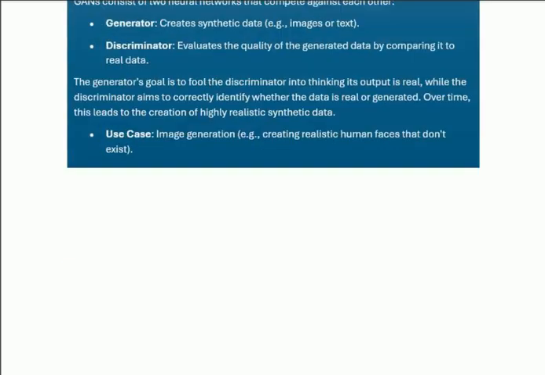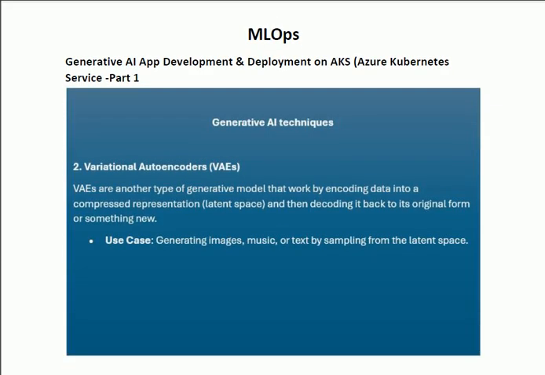The second technique is the variational autoencoders. In this technique, we generate images, music or text by sampling from the latent space. A VAE is another type of generative AI model that works by encoding data into a compressed representation, the latent space, and then decoding it back to its original form or something new. This is the second technique that we shall use in generative AI.